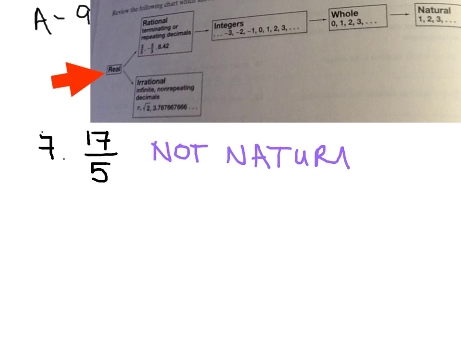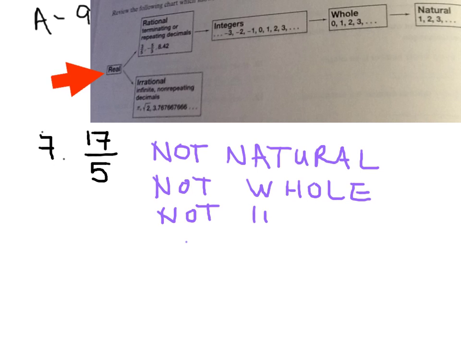Okay. So then I look at the next set, and I see whole numbers. Well, once again, there's no fractional part, so I know that it is not whole. Okay, I'm going to look at the next biggest set, and that is the integers. Well, if I look, there's no fractional part. They're positive and negative and 0, but they have no fraction. So I know, again, it is not an integer.